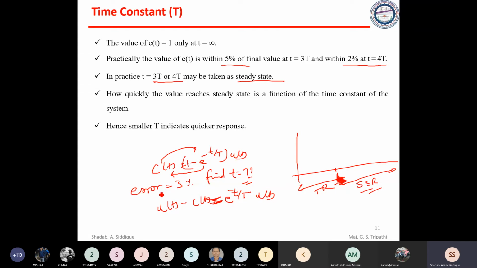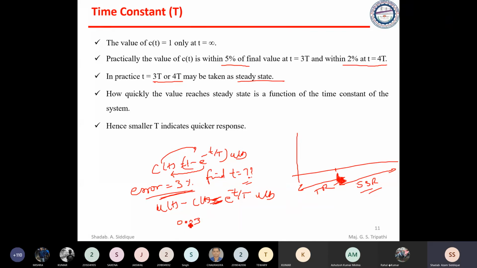What is error? Error is 3%. We have a desired u of t and the output c of t, so the difference between these is not c of t minus u of t, but u of t minus c of t. So u of t minus c of t is nothing but the 3% error. That means this would be 0.03.